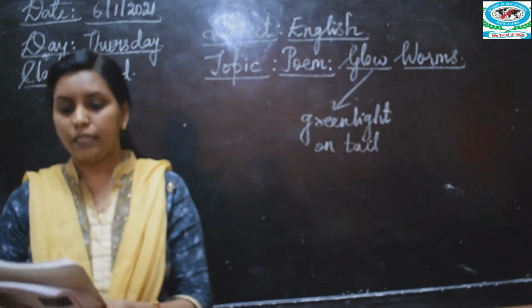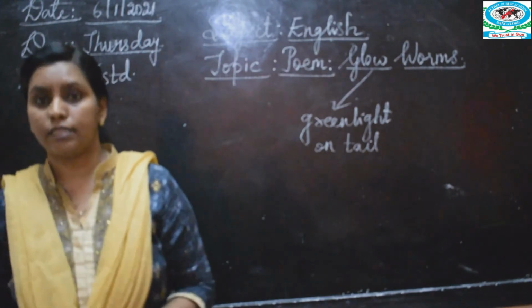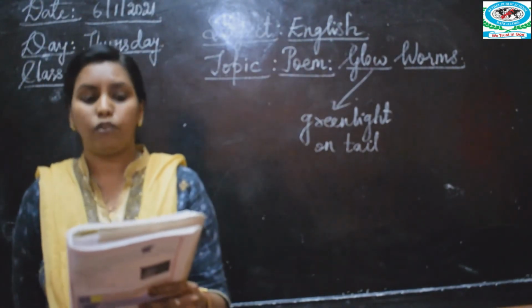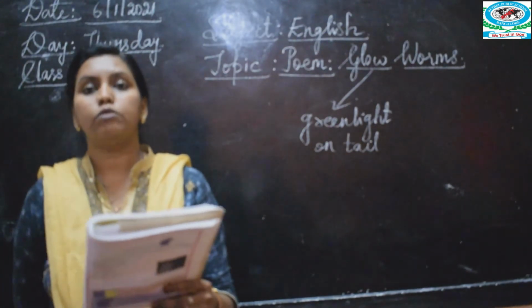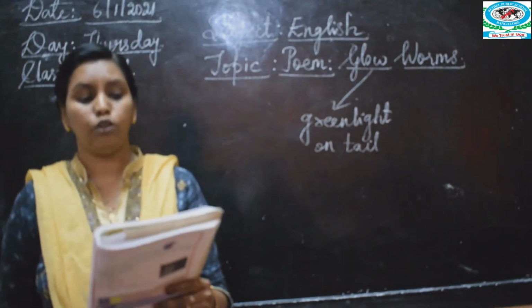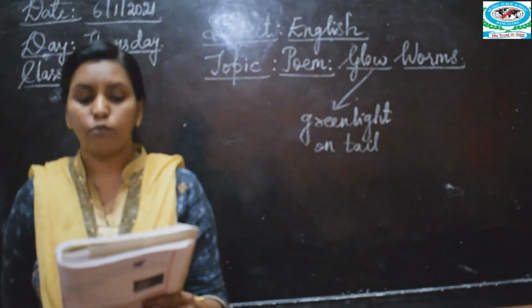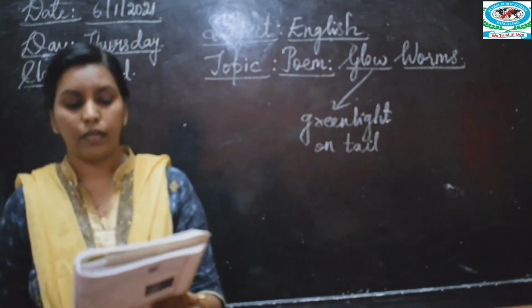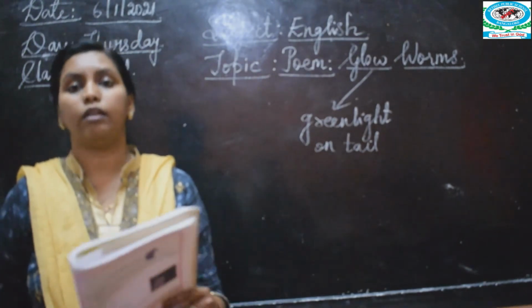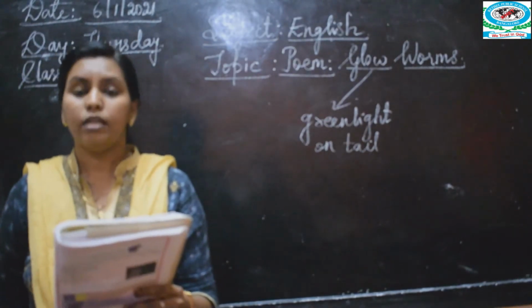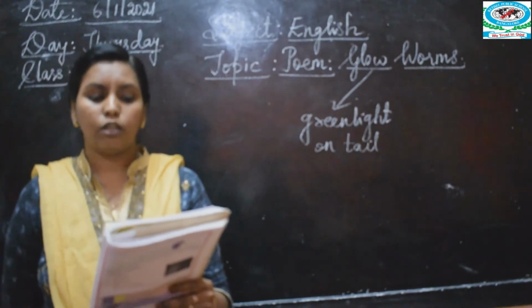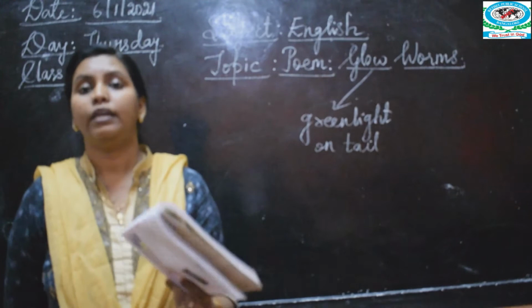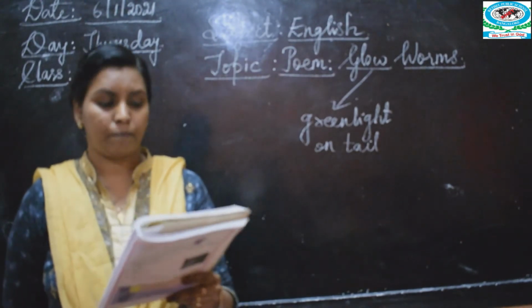So this is about the glowworms. And on page 80 they have given you the exercise. First, answer the following. How do the glowworms move? Glowworms always move in a group or in one or two. They'll go single or in pairs. Second question, where do the glowworms emit light from? It is from their back.